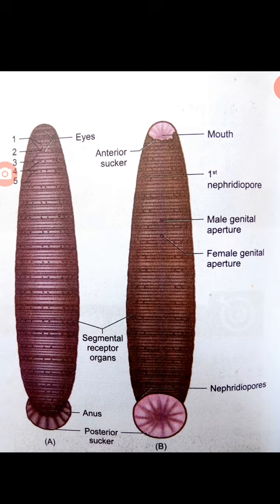So it is a hermaphrodite, both male and female reproductive parts present in a single organism. So the external apertures include mouth, anus, nephridiopores, male genital pore, female genital pore.